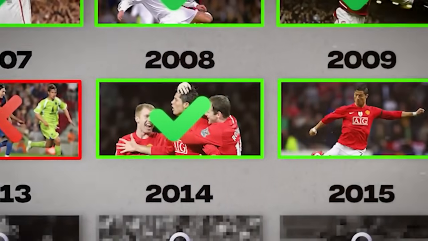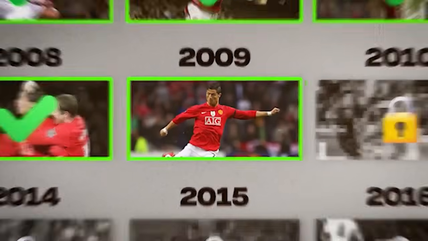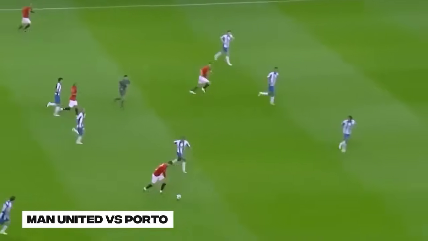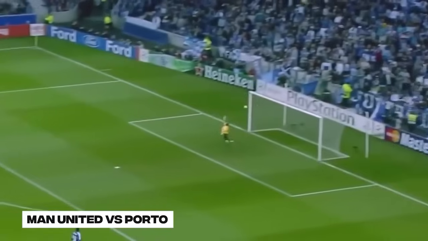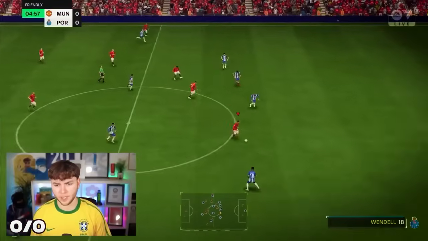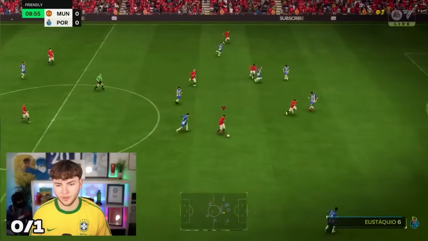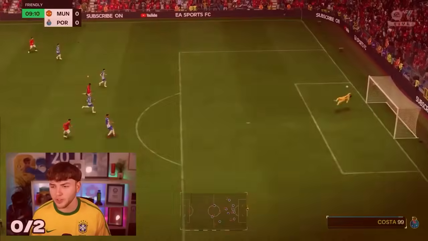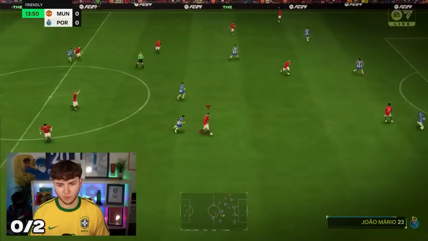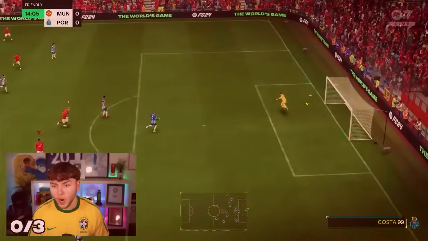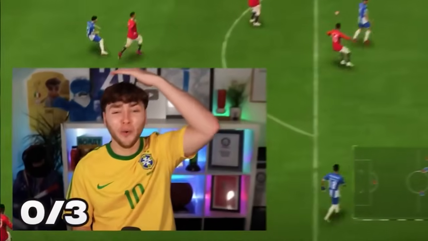But if that goal from Ronaldo wasn't good enough, this next one will be, as 2009 was Ronaldo's famous long shot against Porto in the Champions League. Bruno Fernandes passes it to Ronaldo, who shoots. Oof. Ronaldo. Casts in, he shoots. Oh my god, what a save. Ronaldo. Go on. Oh no.